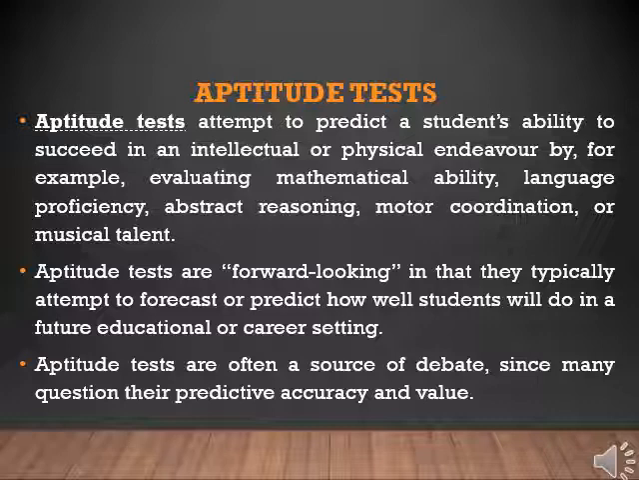The aptitude test attempts to predict a student's ability to succeed in an intellectual or physical endeavor by, for example, evaluating mathematical abilities, language proficiency, abstract reasoning, motor coordination, musical talent, all these things. Aptitude tests are forward looking in that they typically attempt to forecast or predict how well a student will do in a future education or career setting.